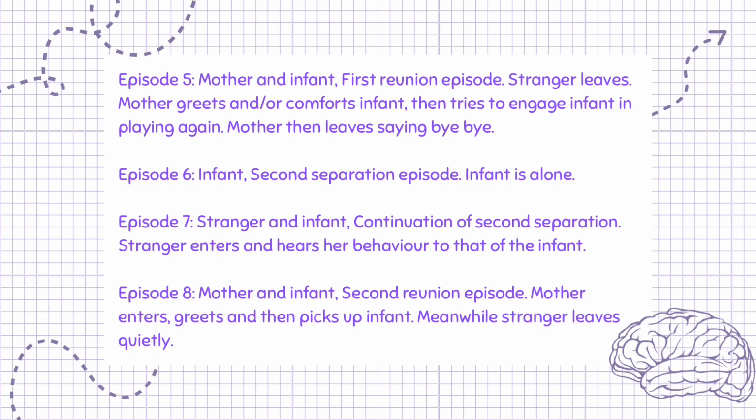Episode 6, Infant. Second separation episode. Infant is alone. Episode 7, Stranger and Infant. Continuation of second separation. Stranger enters and gears her behavior to that of the infant. Episode 8, Mother and Infant. Second reunion episode. Mother enters, greets and then picks up infant. Meanwhile, stranger leaves quietly.